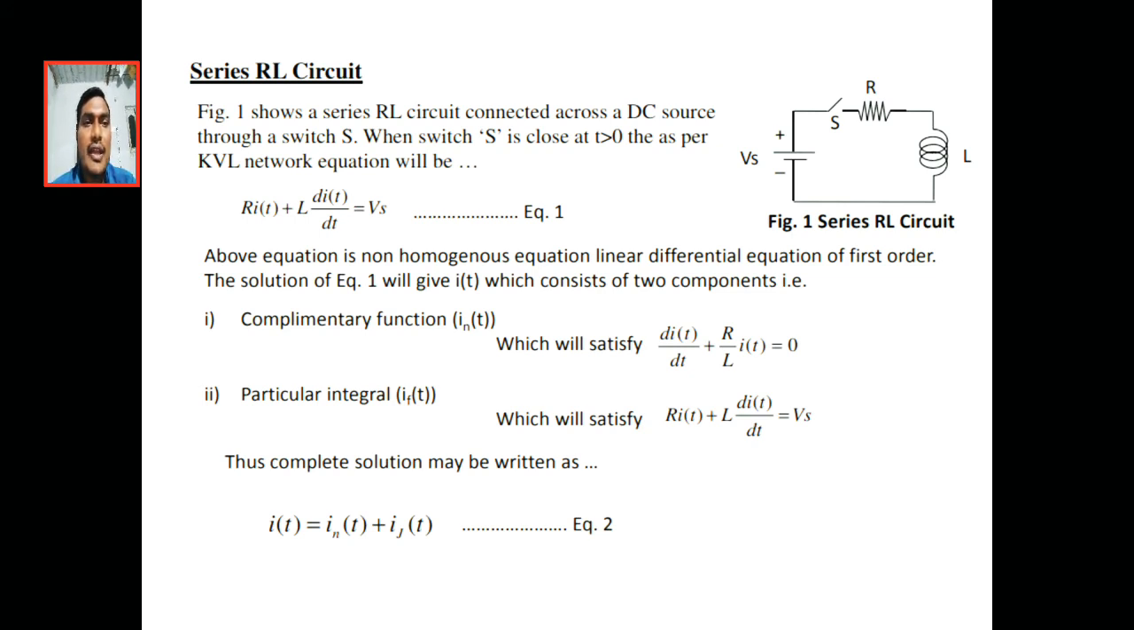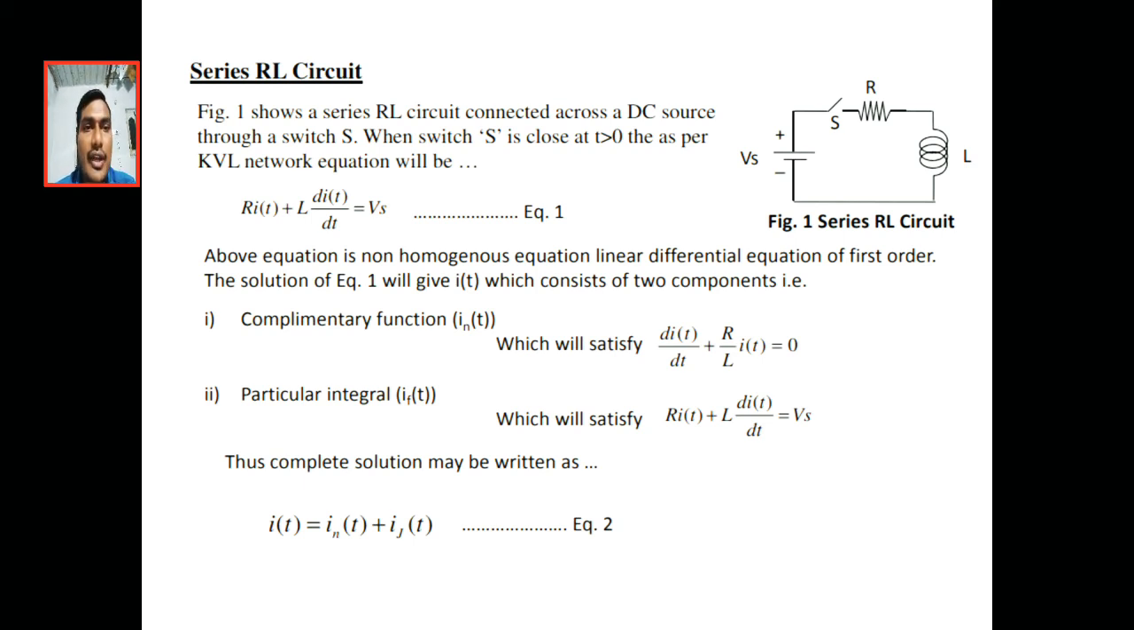We get the complementary function from dI of t by dt plus R by L into I of t equal to 0, and the particular integral must satisfy R into I of t plus L into dI of t by dt equal to Vs. Every response consists of two responses, the steady state response and the transient response. So the complete response is the sum of these: I of t equals I natural of t plus I forced of t.